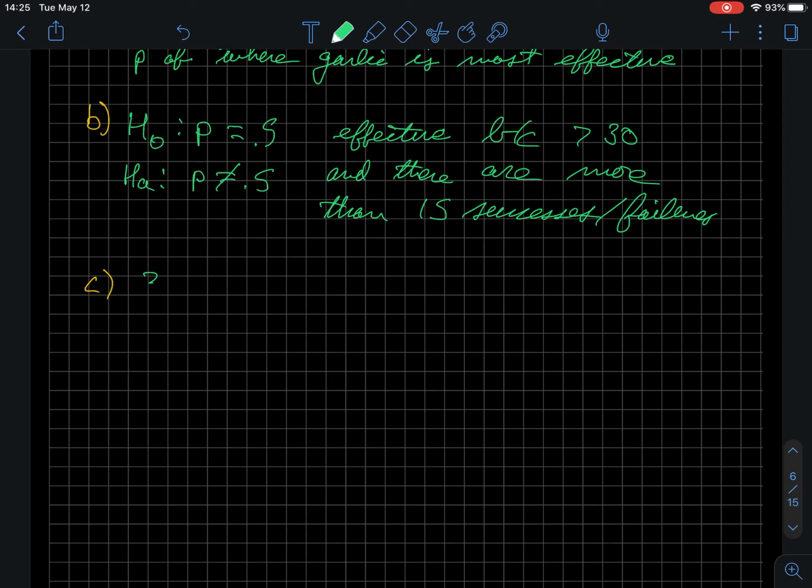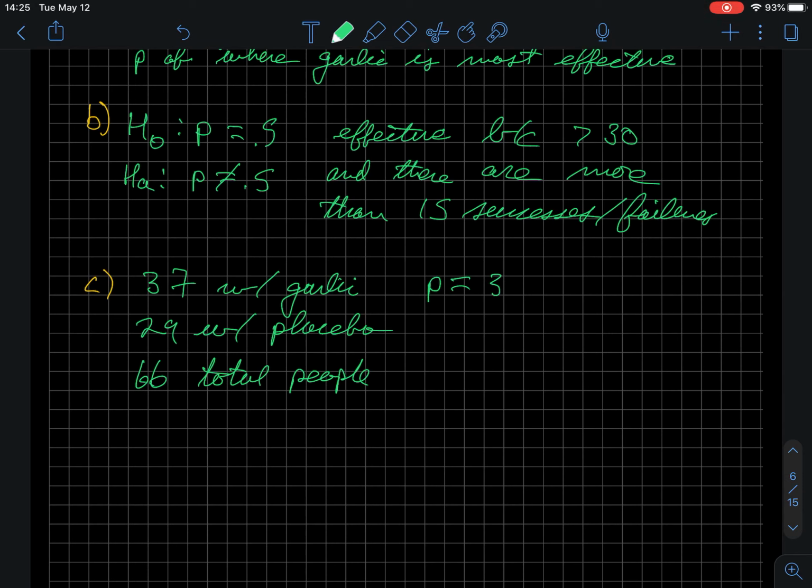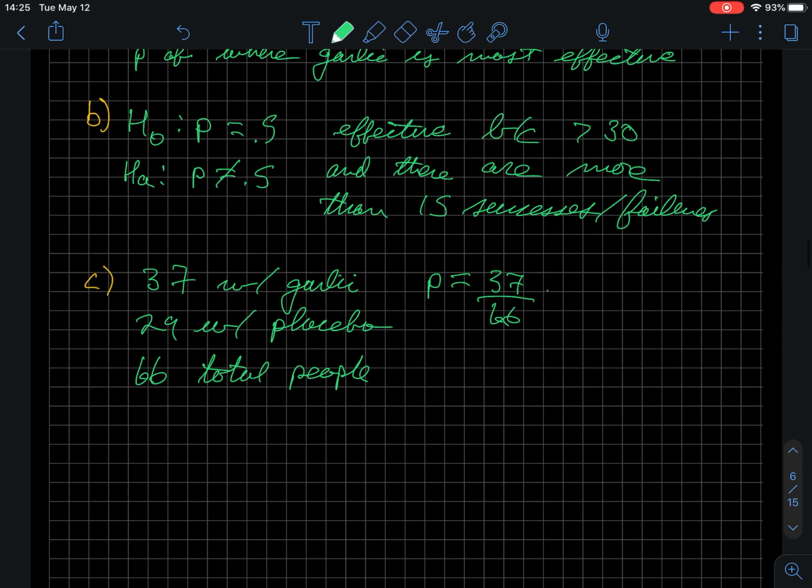So we had 37 people with garlic, because this is crossed, so everyone got it, and then 29 were more effective with the placebo, which is 66 total people. So the first thing we're going to figure out here is the proportion. This proportion in this sample is 37 over 66, because we're interested in the proportion where it's more effective, and this is equal to 0.561.